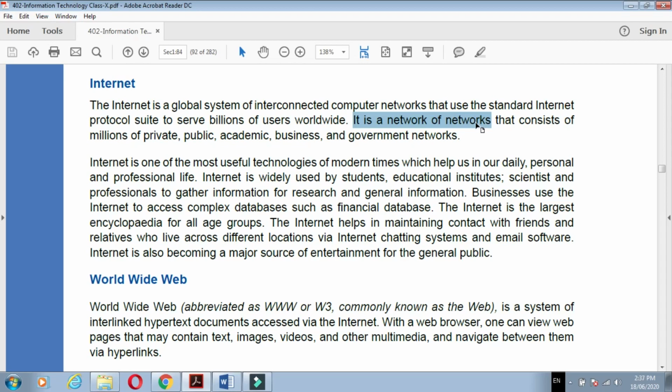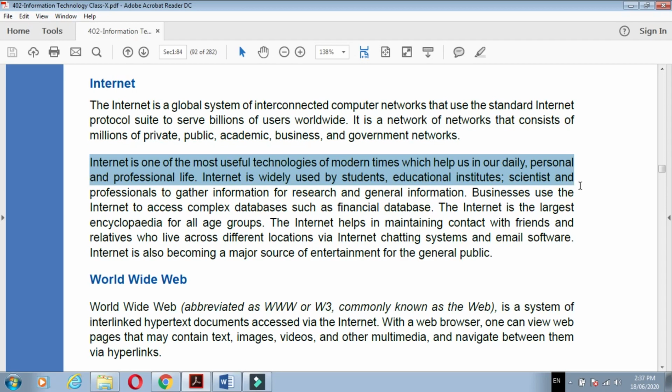Understand? Now next, see, the internet is one of the most useful technologies of modern times which helps us in our daily personal and professional life. Yes, we all know that. In our daily life we are using various social sites like WhatsApp, Instagram, Facebook, Twitter. At that time we are using the internet. Sometimes we use these social sites professionally for our business purposes.